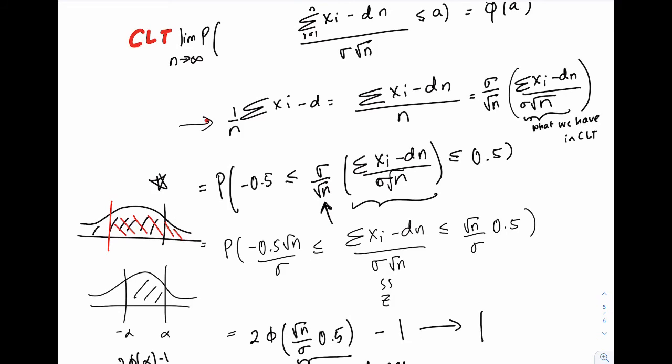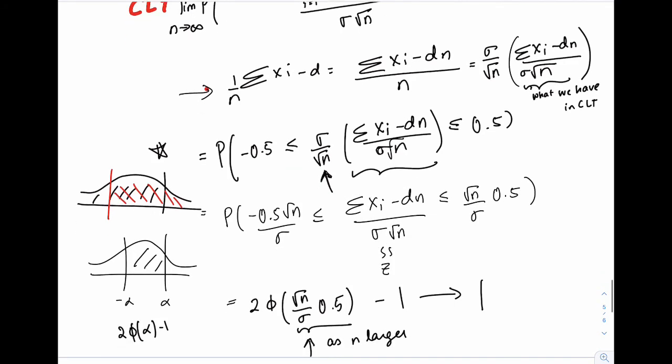Now this is exactly what we have in the central limit theorem, and the central limit theorem says that it gets closer and closer to z as n goes to infinity. If that's z, then the probability of z being between negative alpha and alpha is this area.